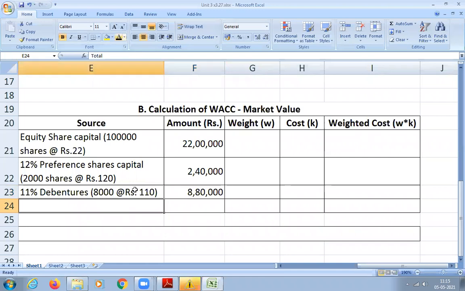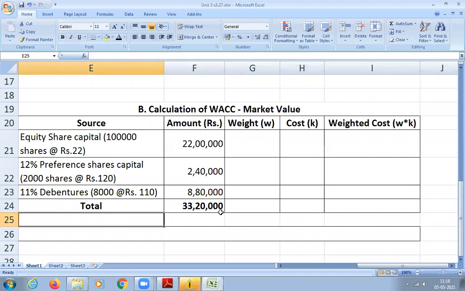33,20,000. Okay, others also please calculate. 33,20,000. Yes, sir. Ariana, how much did you get? 33 lakh 20 thousand, 33,20,000, sir. Yeah. Okay, I think the time is up already.